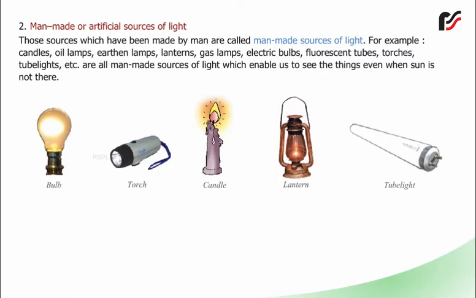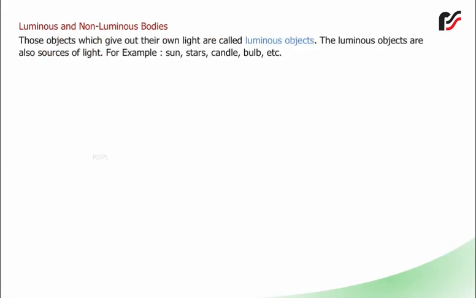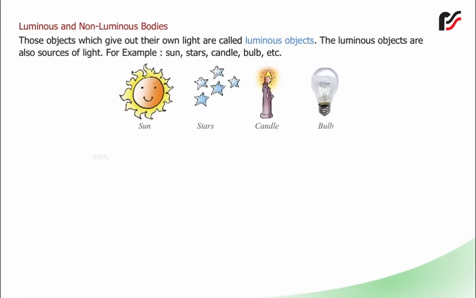For example, candles, oil lamps, earthen lamps, lanterns, gas lamps, electric bulbs, fluorescent tubes, torches, tube lights, etc. are all man-made sources of light which enable us to see the things even when sun is not there. Luminous and non-luminous bodies. Those objects which give out their own light are called luminous objects. The luminous objects are also sources of light. For example, sun, stars, candle, bulb, etc.